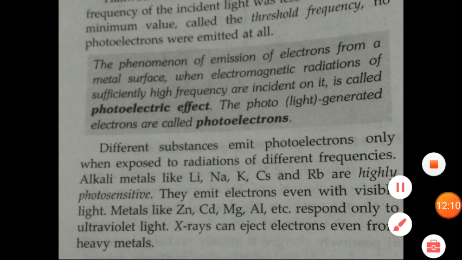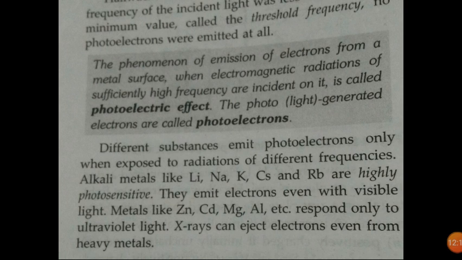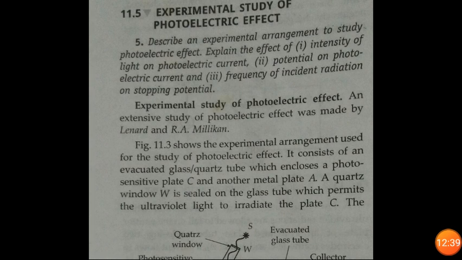Different metals, according to their nature of material and many other things, depend on the electronic configuration, how many electrons are present in the outermost shell, and with how much energy the electron is bound to the nucleus. On all these things it depends how much frequency of electromagnetic ray should be there so that the electron will come out from the metal surface. Now let's discuss the experimental study of the photoelectric effect. In this chapter we are basically going to read about the photoelectric effect only, everything in detail.